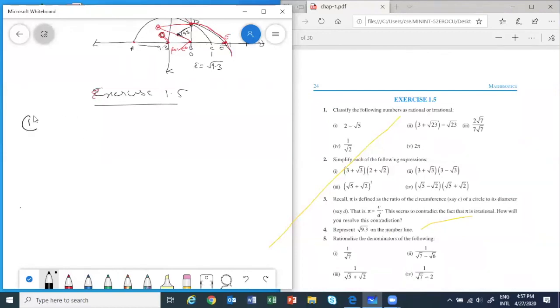Take the first question. Classify the following numbers as rational or irrational. So 2 minus root 5.